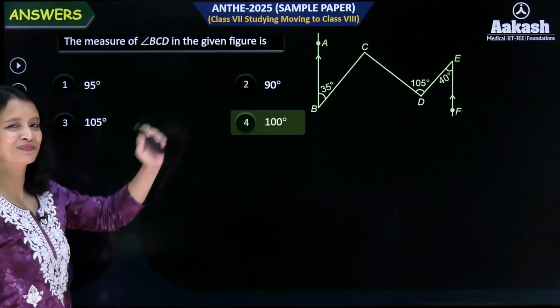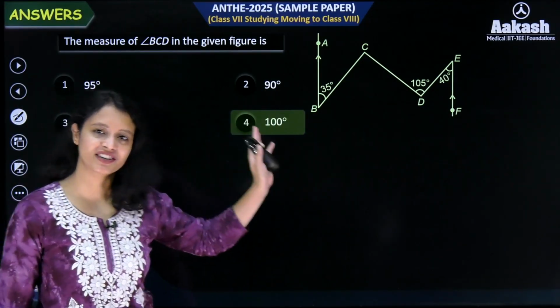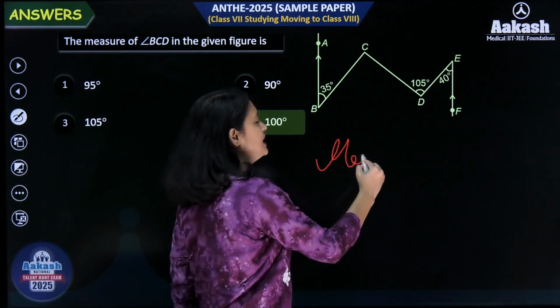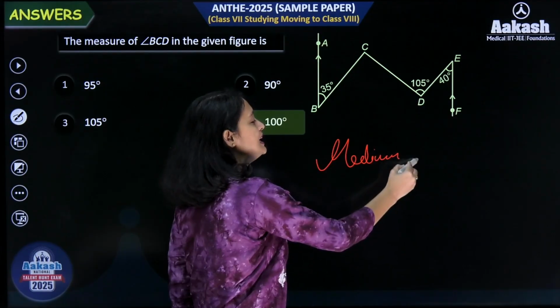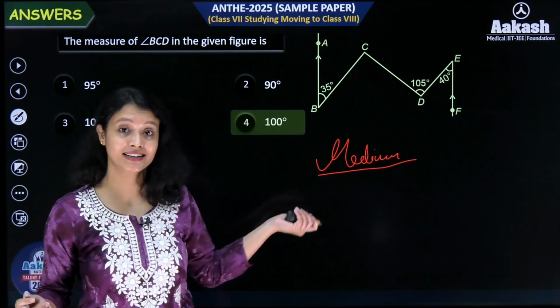So here you can see, right? So simple, the only thing needed here was to do our constructions. That's it. ठीक है? चलिए. So I would categorize this question as medium, everyone. ठीक है? Because it needed some extra things, right? We had to construct here.